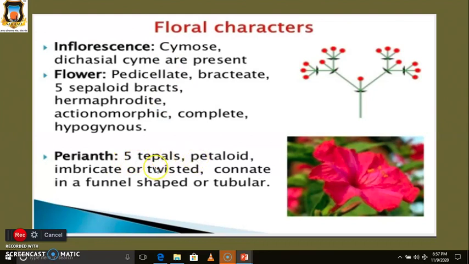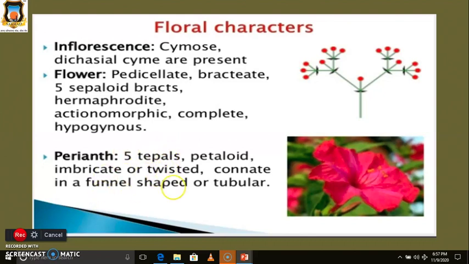The perianth has imbricate or twisted aestivation. Imbricate aestivation means the arrangement of tepals is overlapping. For example, suppose five tepals are present, with four tepals internal and one external.